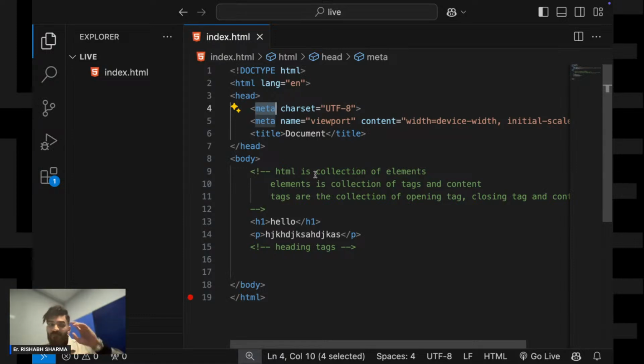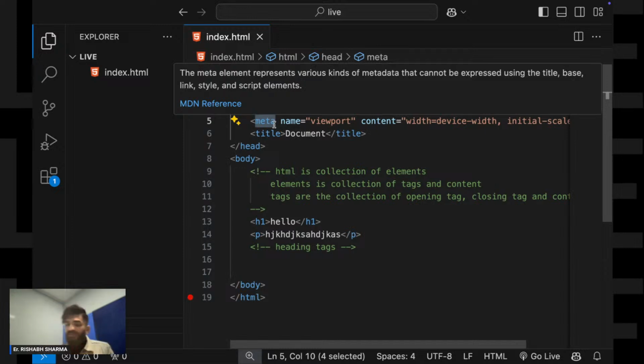When it comes to a meta tag, what do you keep inside it? A website is nothing but the data that you are displaying, and the data which is about your website comes in this meta tag.